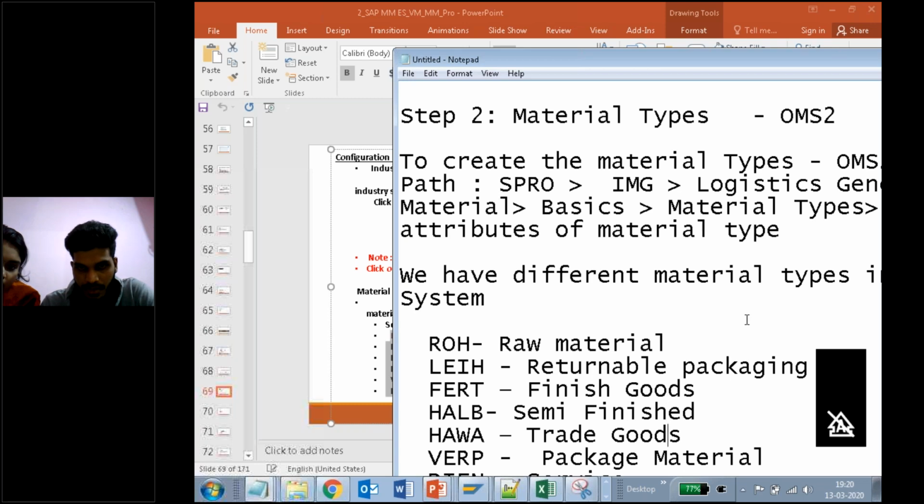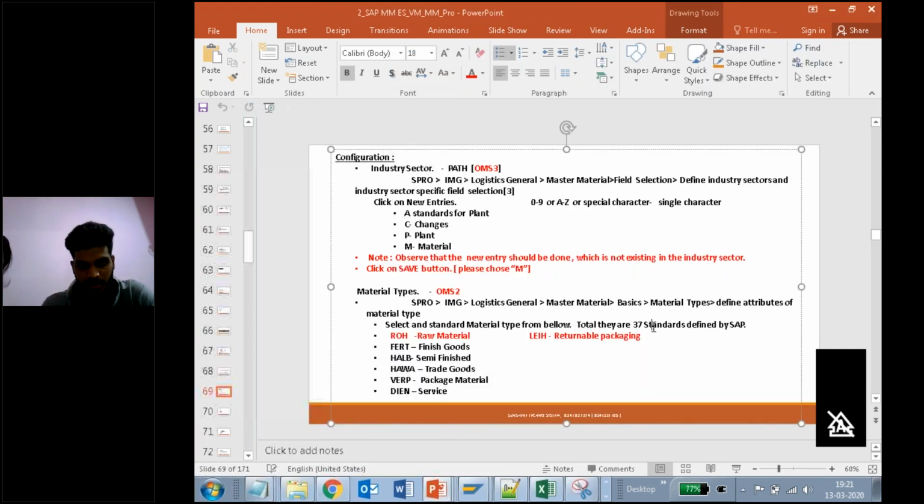For returnable package, the shortcut is LEIH. Finished goods is FERT. Getting my point? For semi-finished goods, it is HALB. For trade goods, it is HAWA. Package material, VERP.